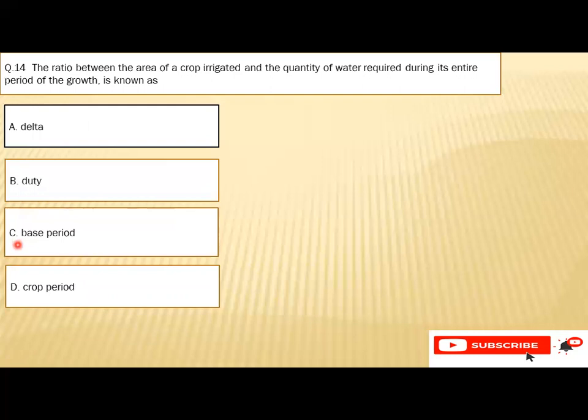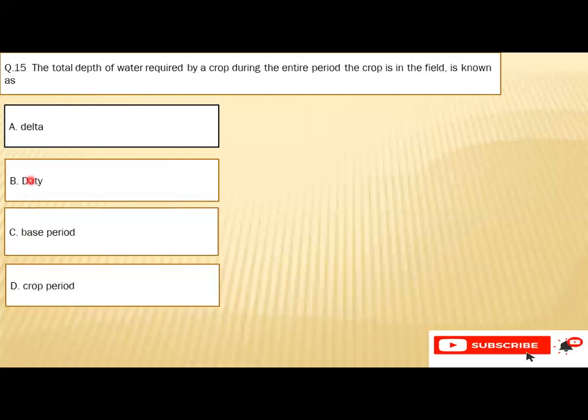Question number 14 is the ratio between the area of crop irrigated and the quantity of water required during its entire period of the growth is known as A. Delta, B. Duty, C. Base period, or D. Crop period. So the right option is B, that is duty.